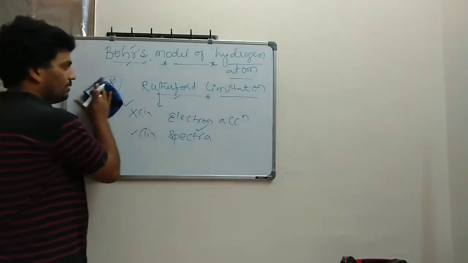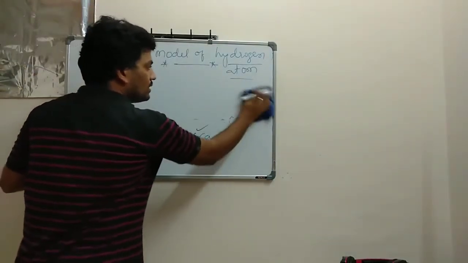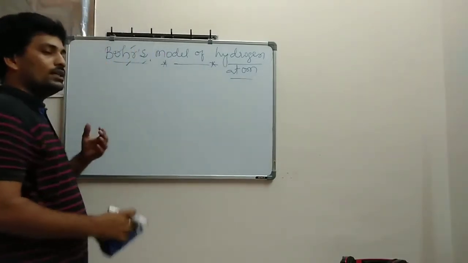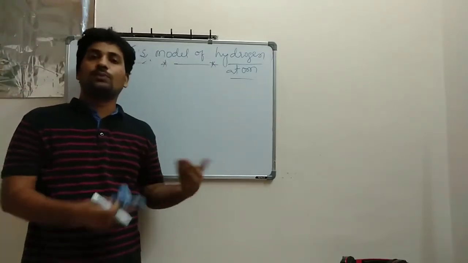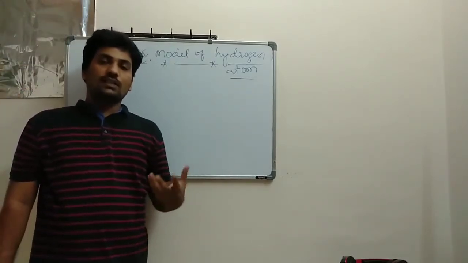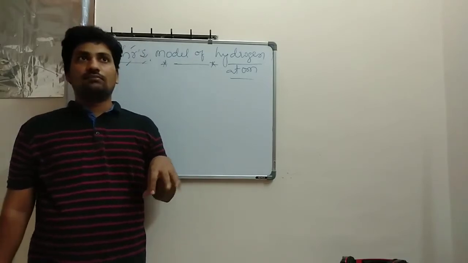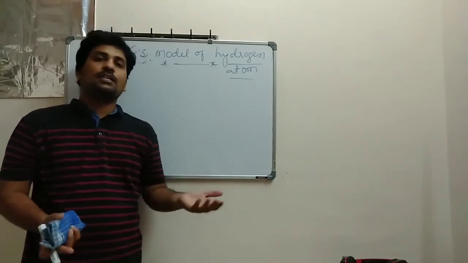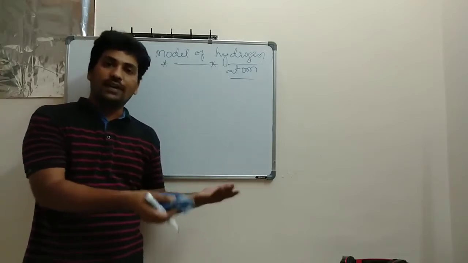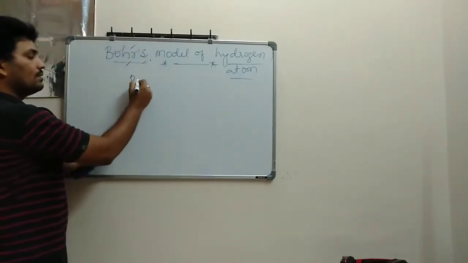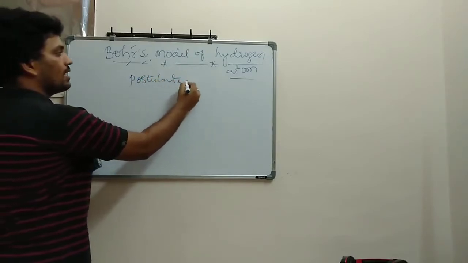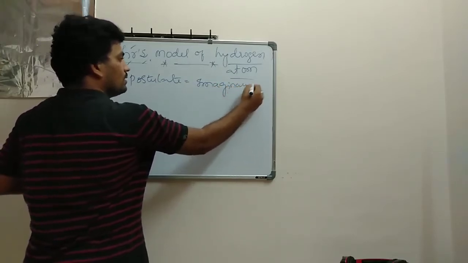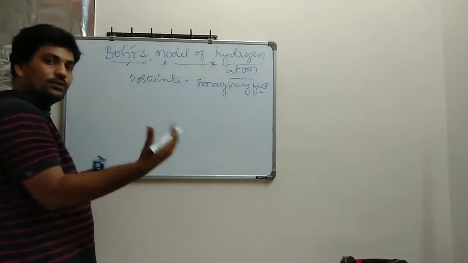So let's discuss it. To make his model, Bohr has considered a few things here. One by one I will tell you. He has taken certain imaginary things to propose this atomic model. I cannot say that those are easy things to propose. So he has taken postulates. Postulate means imaginary fact I can say. Those are imaginary, but they are facts. This is one type of terminology you have to learn in physics.